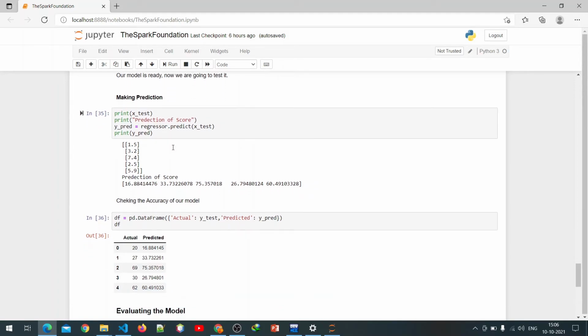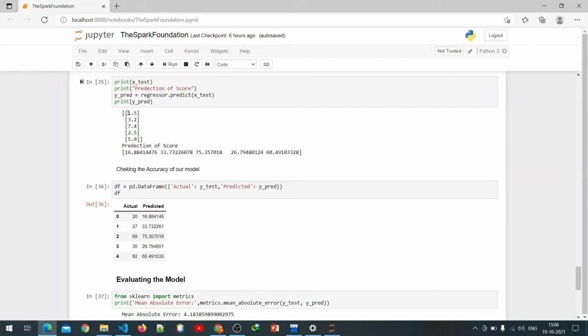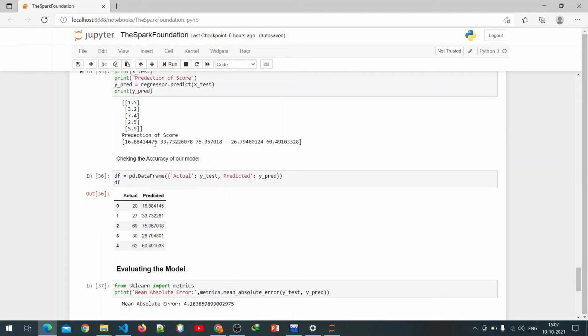So for making predictions, we first print the prediction of score. y predict is the variable we have just created, and it stores the regression prediction on x test, and we just print the value of y predict. We get a list of values, and our predicted scores are 16.88, 13.73, 75.35, 26.79, and lastly 16.49. So these are our values.